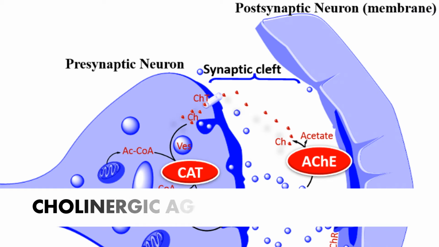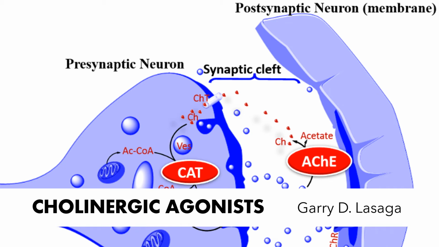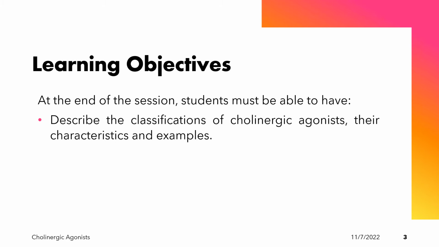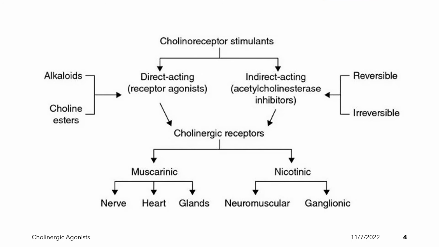Welcome to our lecture on the classifications of the cholinergic agonist. In this lecture, we are going to discuss the classes of the cholinergic agonist, their examples, and the properties of the individual cholinergic agonist, particularly the direct acting agonist. At the end of this lecture, students must be able to describe the classifications of cholinergic agonist, their characteristics, and examples. This diagram shows the classifications of the cholinergic agonist.